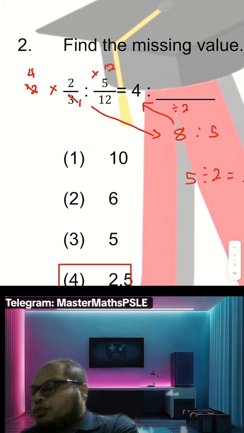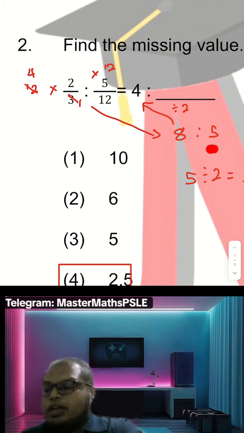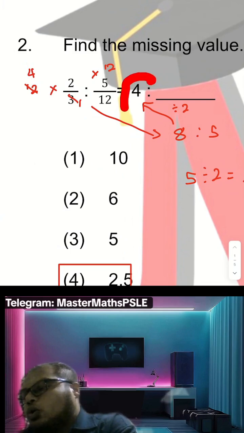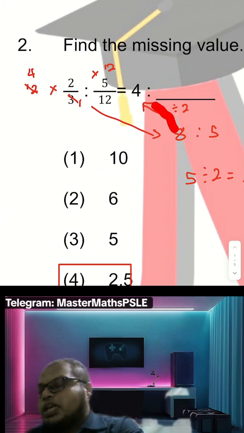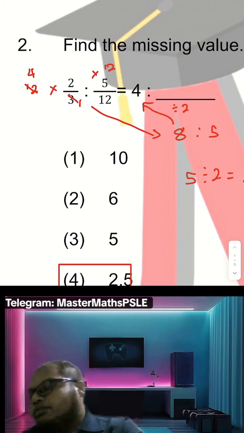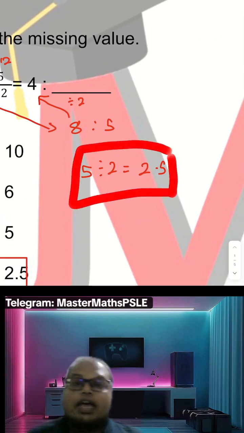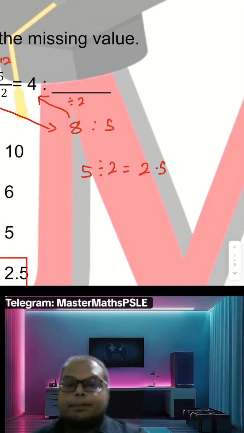Okay, and then 12 times 5 over 12, cancel, become 5. But then the thing here, they want a 4. So I must divide by 2. So 5 divided by 2, that's why it become 2.5.